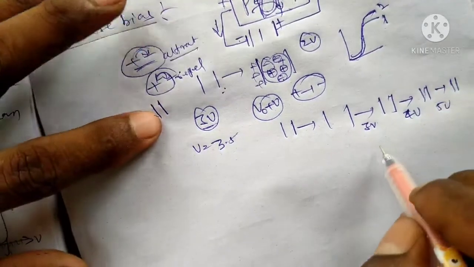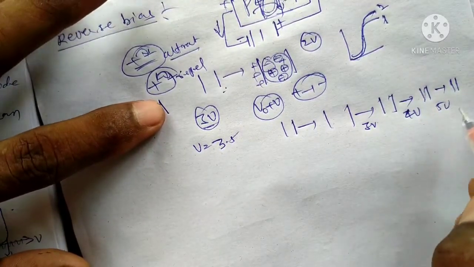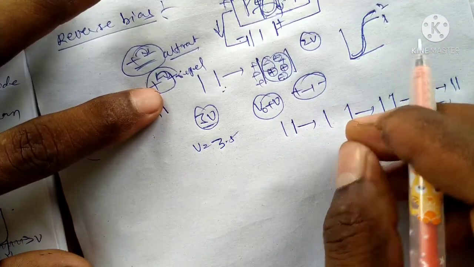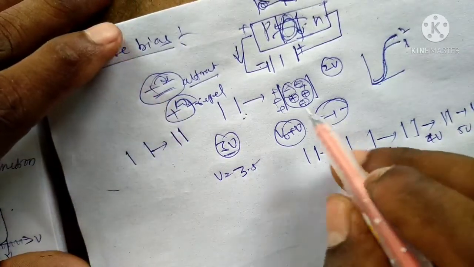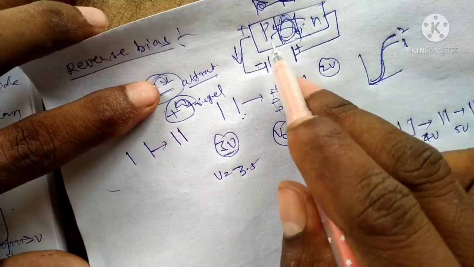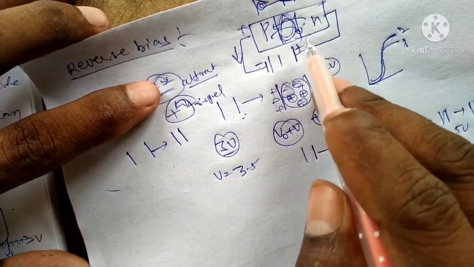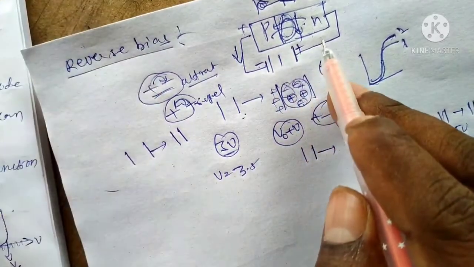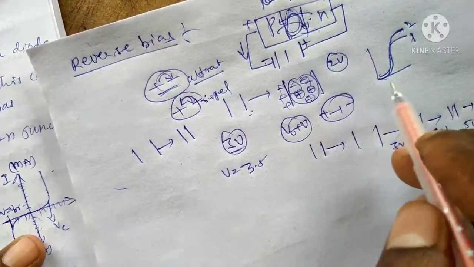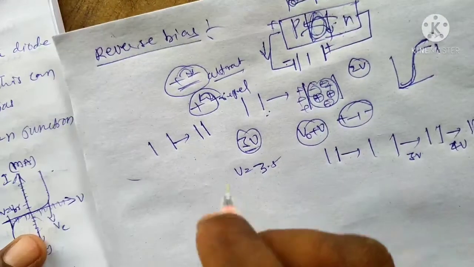With increasing applied voltage, the width of the depletion layer decreases. The current will start flowing from P to N. A very small amount of current appears in the reverse bias.